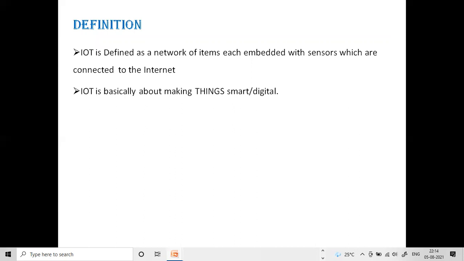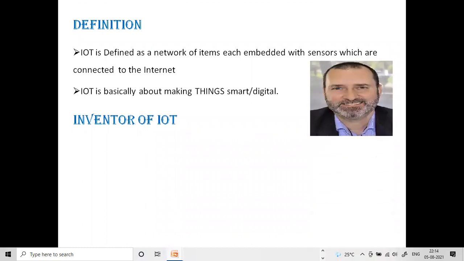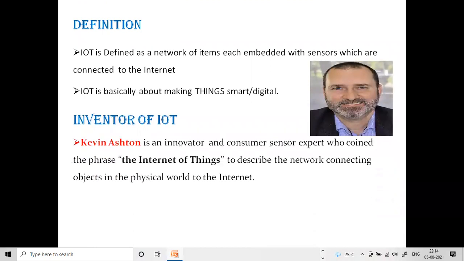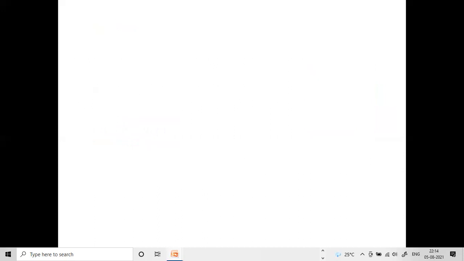It is basically two words, internet and things, together called Internet of Things. Coming to the inventor of IoT, Kevin Ashton is the inventor, a consumer sensor expert, and he first introduced the Internet of Things.